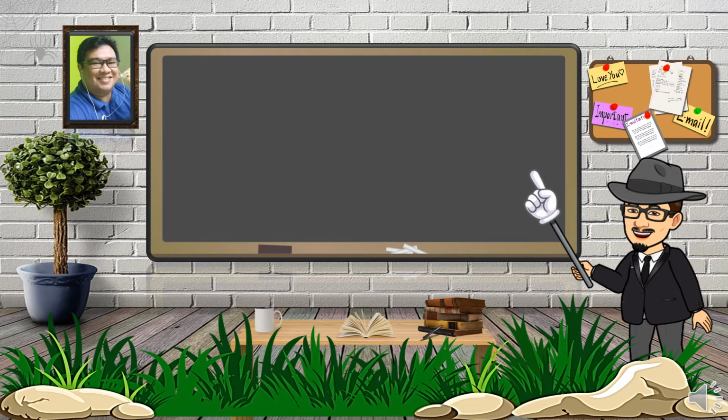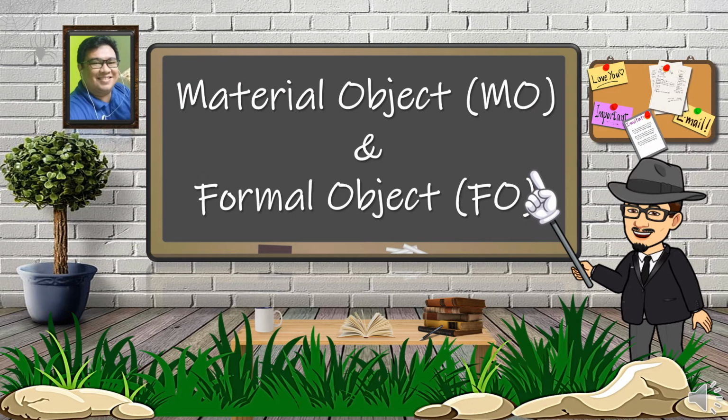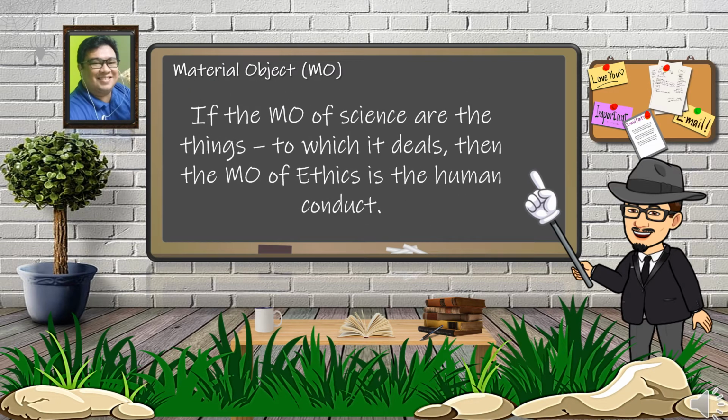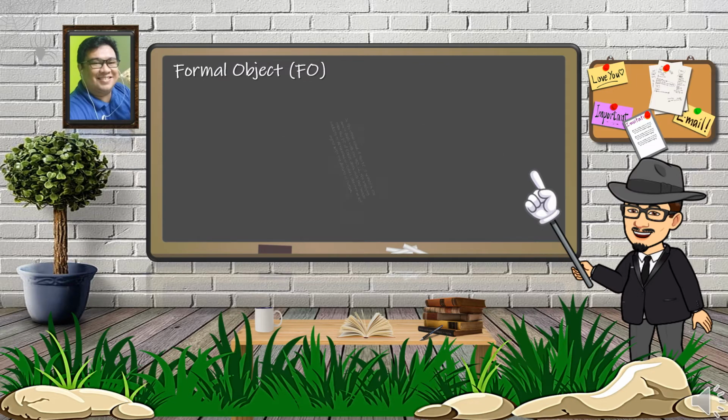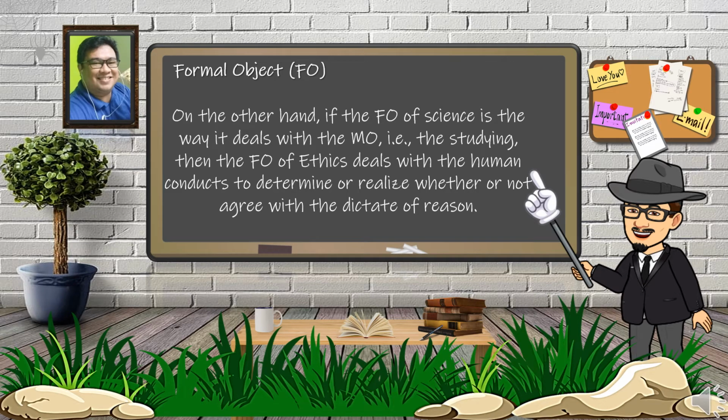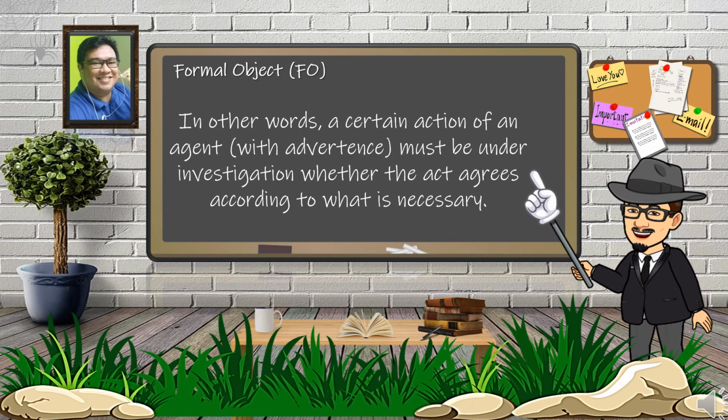Objects of ethics. Since ethics is a science, it must have its material object and a formal object. If the material object of science are the things with which it deals, then the material object of ethics is human conduct. On the other hand, if the formal object of science is the way it deals with the material object, that is, the studying, then the formal object of ethics deals with human conduct to determine whether or not it agrees with the dictate of reason. In other words, a certain action of an agent, that is, with advertence, must be under investigation whether the act agrees with what is necessary.